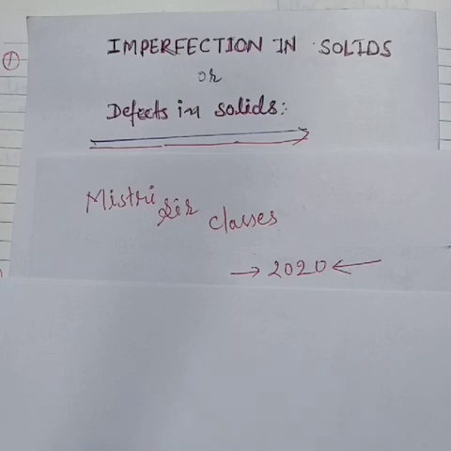This video will give you a clear idea about the maximum trends of imperfection in solids. And one more thing, students, please concentrate and watch till the end of the video. I am sure you will be perfect and can solve maximum questions based upon defects in solids. Now let's begin the topic imperfection in solids or defects in solids.